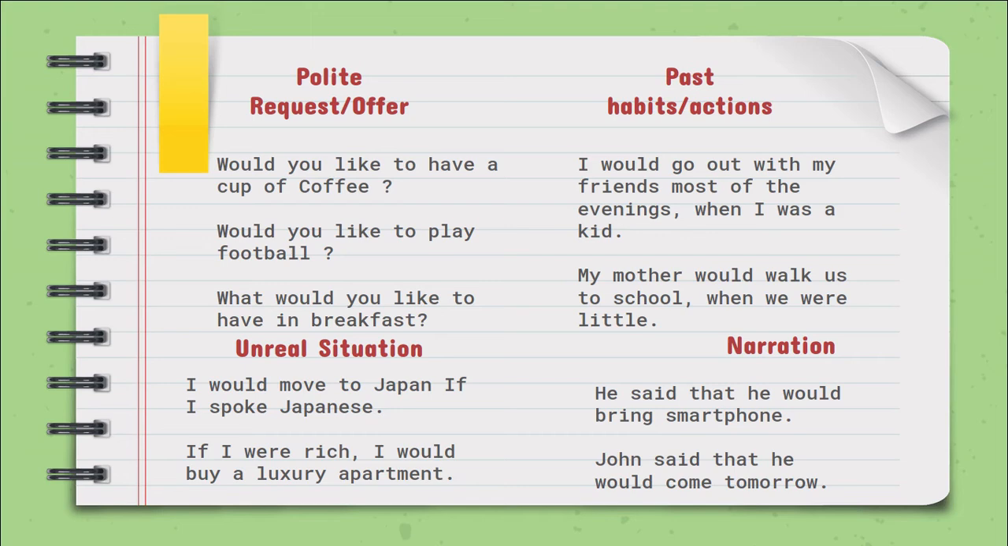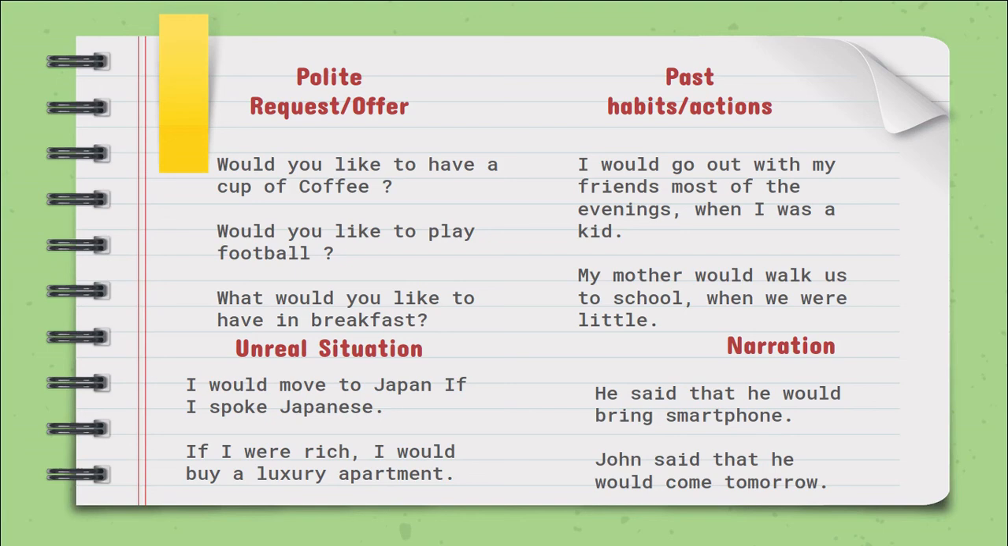Would is also used to show unreal or imaginary situations, means the situations are not real. For example, I would move to Japan if I spoke Japanese. It's an unreal situation: neither am I moving to Japan nor am I learning Japanese. The next example is, if I were rich, I would buy a luxury apartment. It's also an unreal situation that he is not rich and cannot afford a luxury apartment, but he is expressing an unreal situation.